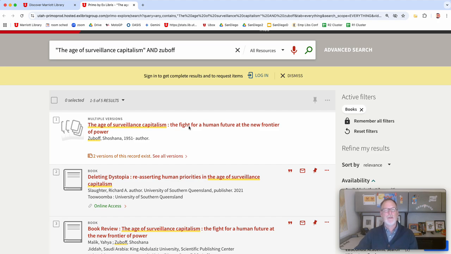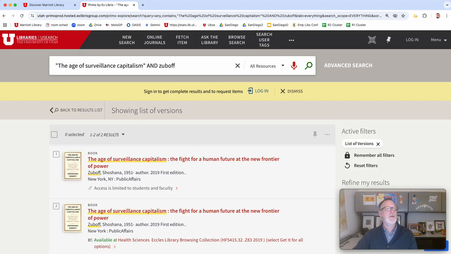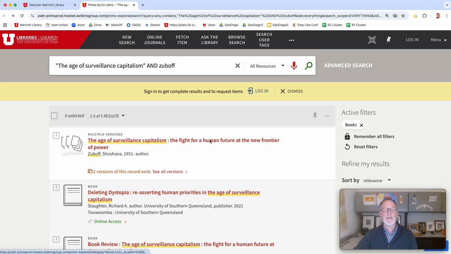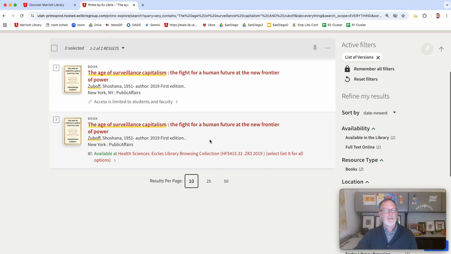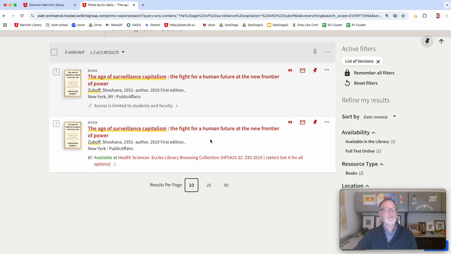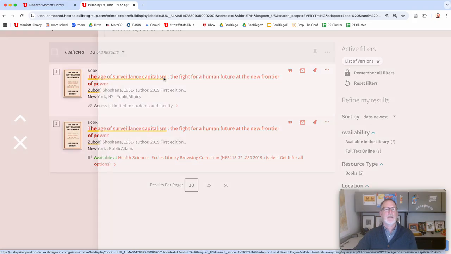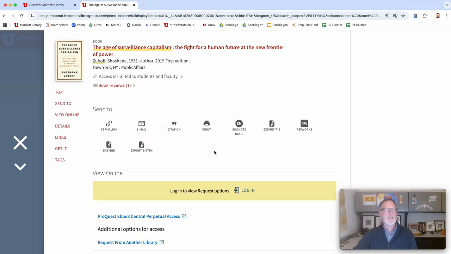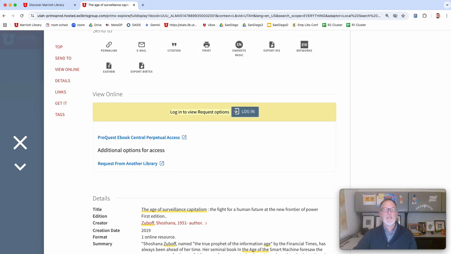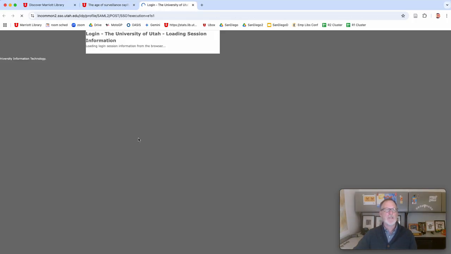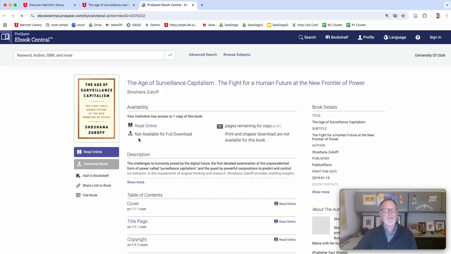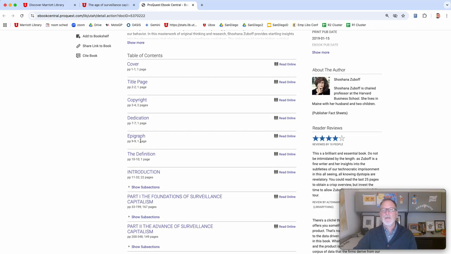But wait, there's more. If you click on the red title, it'll give you two different versions. And it says access is limited to students and faculty, i.e. us. And when we click on that, below the yellow bar, unless you're logged in, then it'll be clear, you can find the ebook access for it. So not only will you have it in time for your speech, you can read it online. There's a picture of the author.